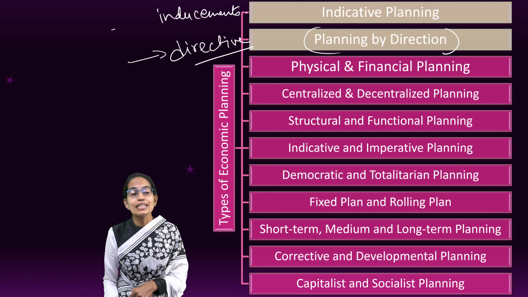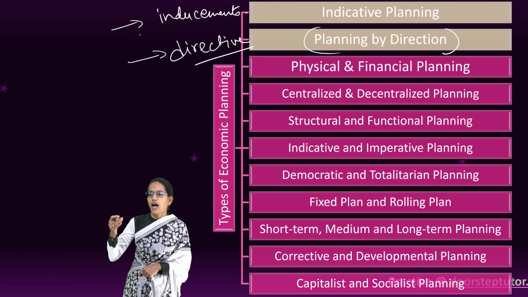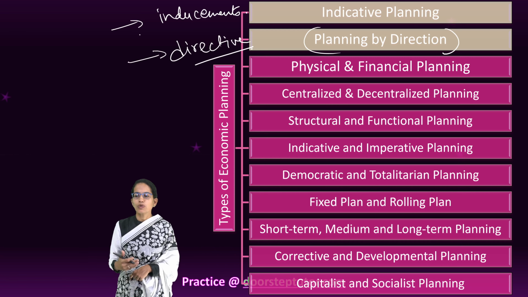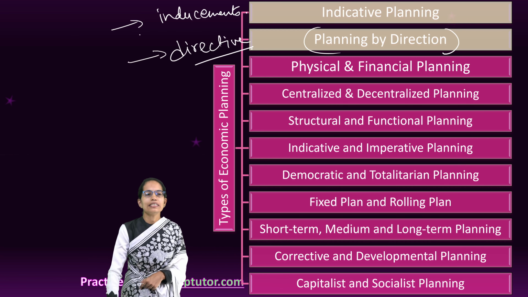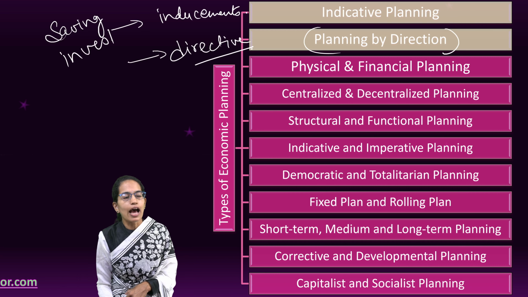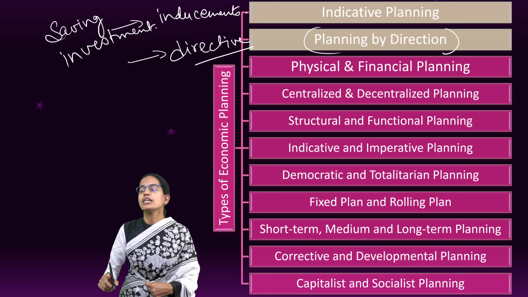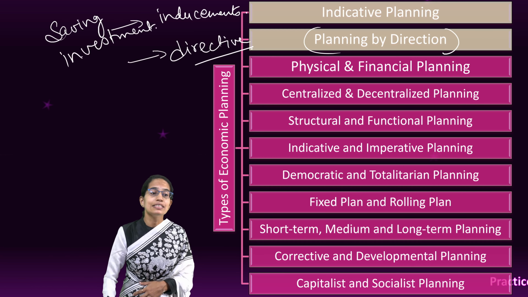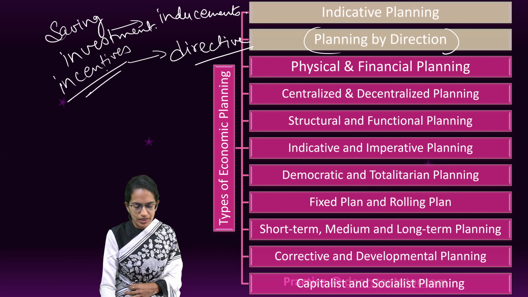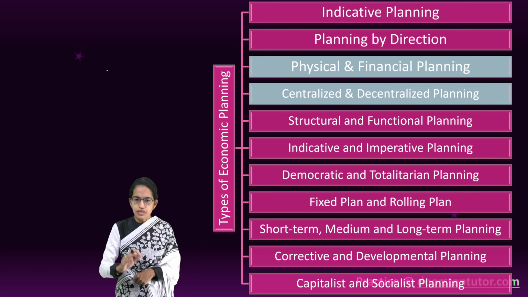The next is indicative planning. Indicative planning helps us understand how we would boost production. So when we are talking about involvement, it would help us encourage saving, bring in more investments, and have a more purposeful, well-defined direction, because it is governed by incentives. Very important thing, it is governed by incentives, and when there are incentives, definitely it would have better results.